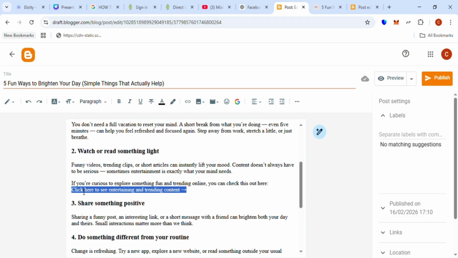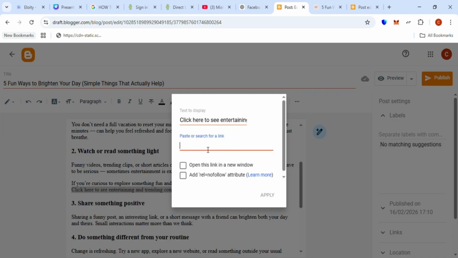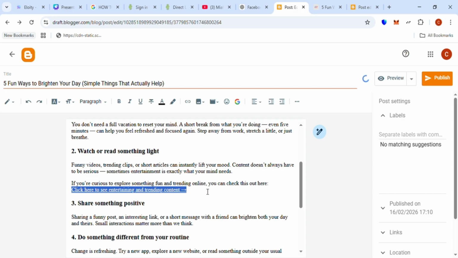The first link is going to come here, and then I'm going to click on this already and then copy the link that I got, that's my ad link, and then paste it. Okay, apply. Let's add a bit of bold to it so that it will be much more elegant.